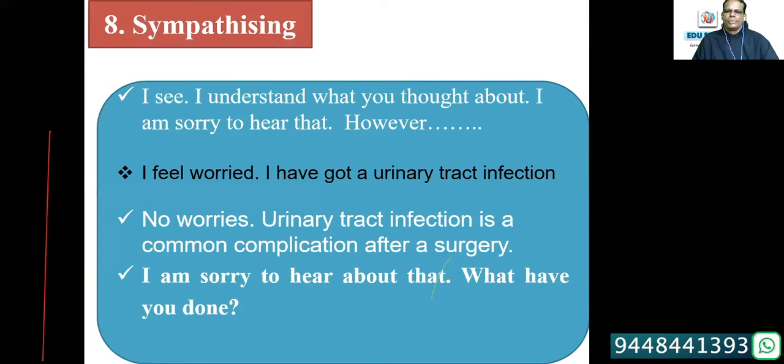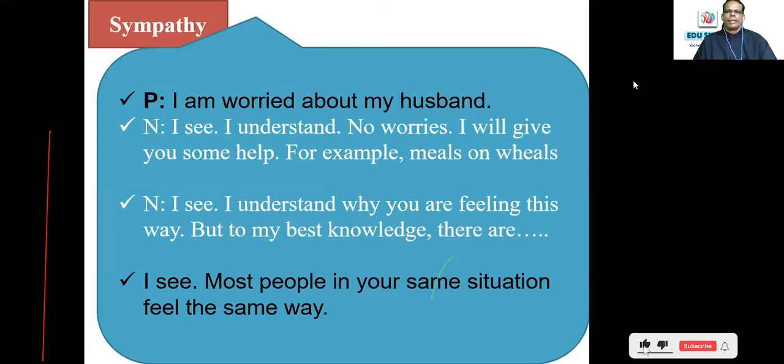Then sympathizing. Can somebody read this? Yes, Father. I see, I understand what you thought about. I am sorry to hear that. However, I feel worried. I have got a urinary infection. Yeah, that's the patient version. No worries. Urinary tract infection is a common complication after the surgery. I'm sorry to hear about that. What have you done? This is how you sympathize. These are the expressions you can use. Yeah, you can continue.